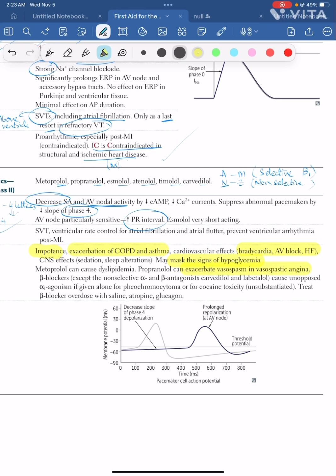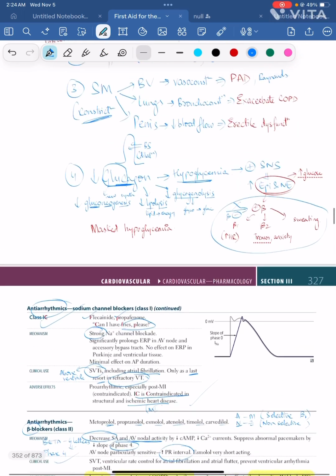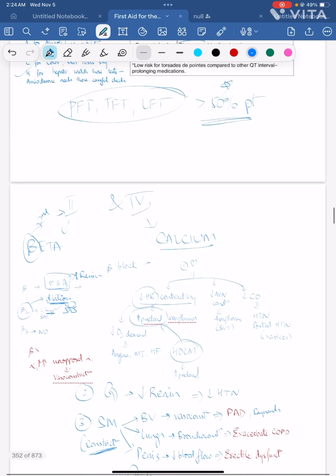They exacerbate vasospasm and vasospastic angina because of unopposed alpha 1 action, and in addition to that they are causing vasoconstriction, right? Now how do you treat beta blocker overdose? With saline, atropine and glucagon. So we are done with class 2, class 1, class 3.